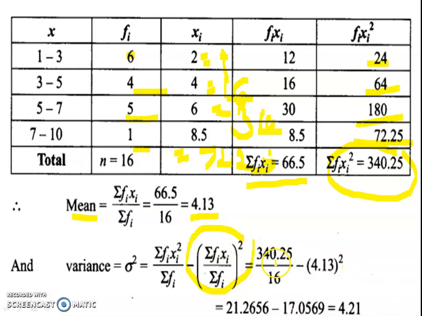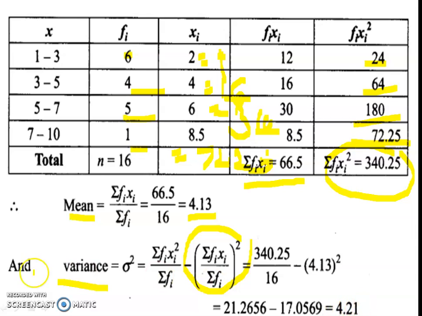Now 340.25 divided by 16 is 21.2656. 4.13 whole bracket square is 17.0569. We derive 4.21 as the final answer of the variance. So variance is given by 4.21. So you understand how to calculate the mean and then the variance, and the square root of the variance always gives the value of the standard deviation. Those are very correlated factors we have to consider.